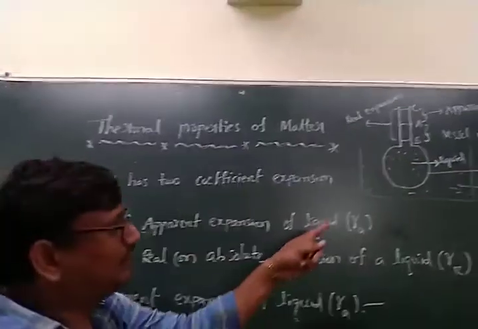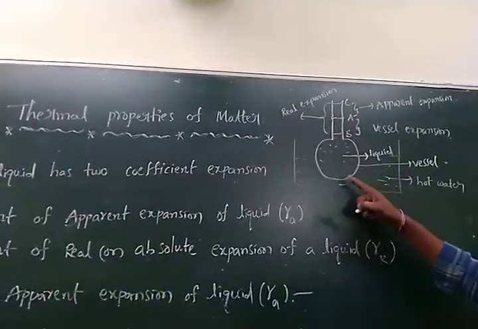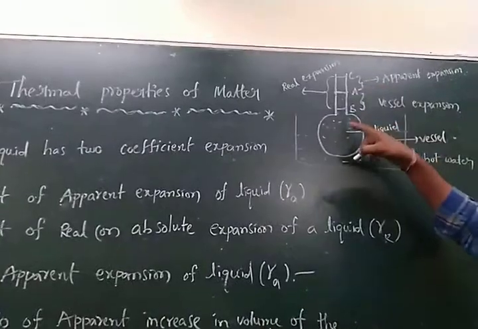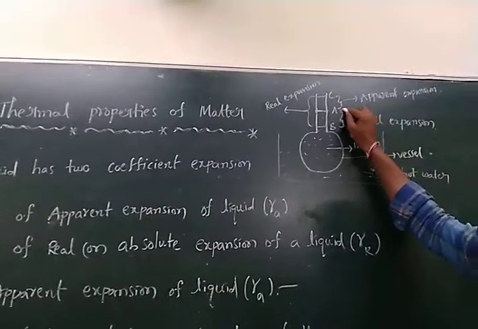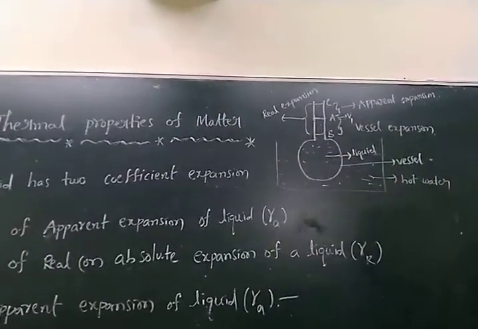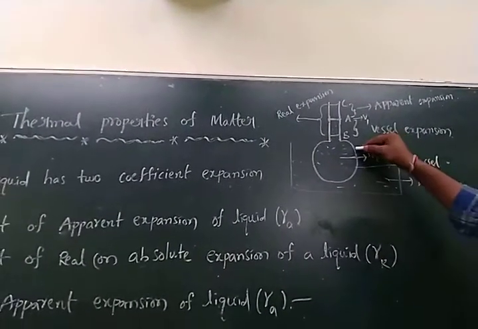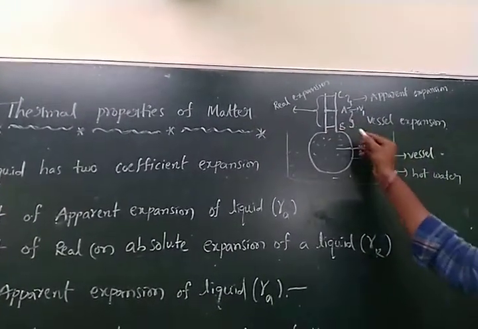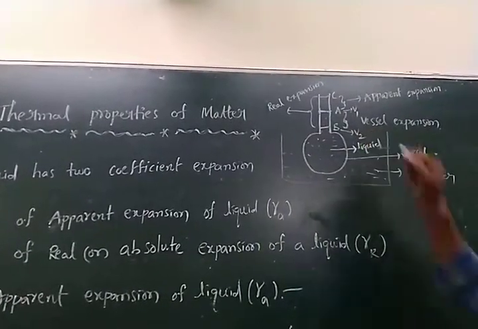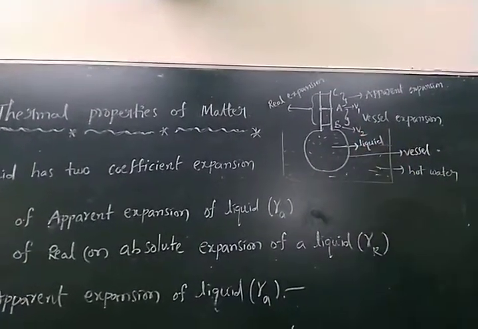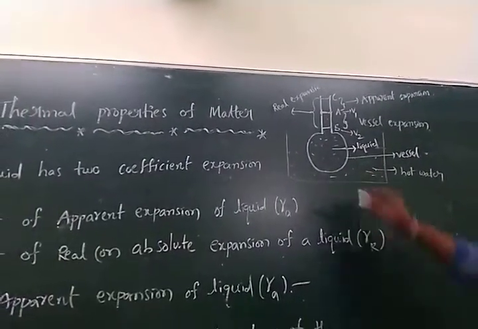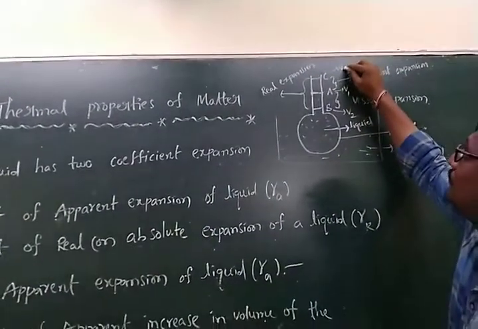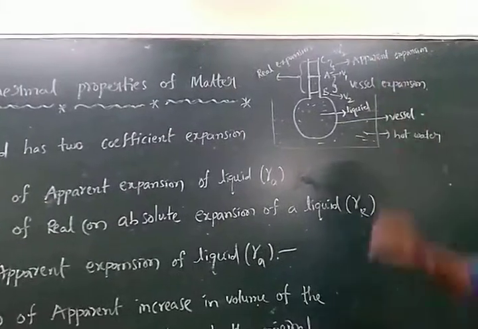See here, before we discuss this topic, this vessel is kept in hot water. Before that, up to where the liquid is, at point A, its volume is considered V1. Now when this vessel is kept in hot water, the liquid falls down and reaches point B. Its volume is considered V2. Now when heat is supplied to the system, the liquid rises up to point C. Here the value is considered V2 dash.